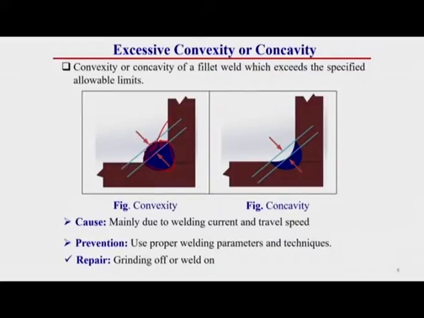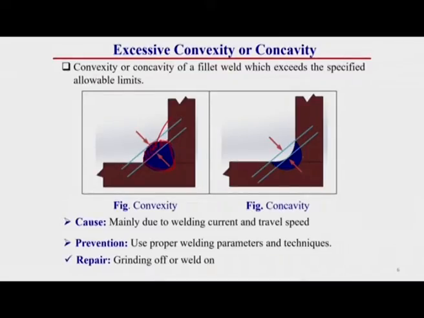This is a type of defect in the case of fillet welding. That means this much excess material is not required for this fillet welding joint. So, this is a defect for a fillet welding joint. This can be convex type or concave type. The triangular shape of the welded joint should look like this, but if it is created like this, which is concave in nature, that means this much filler material is not deposited.